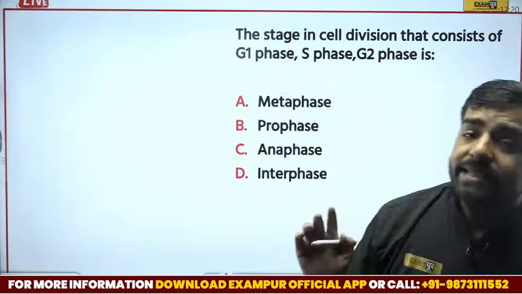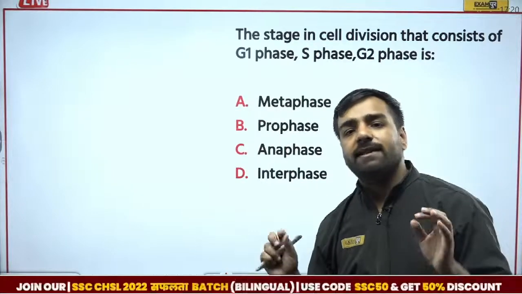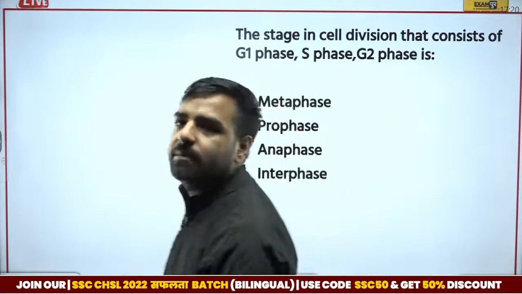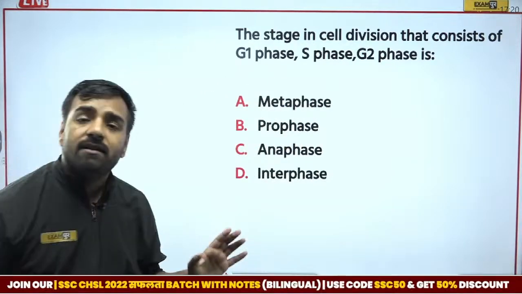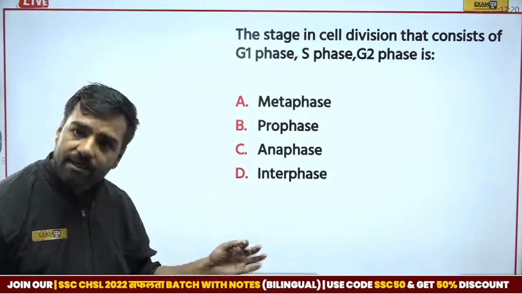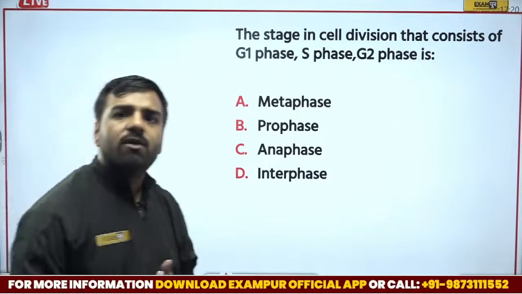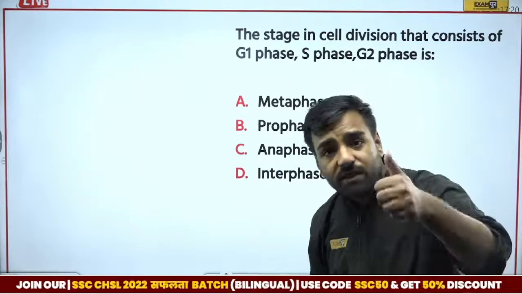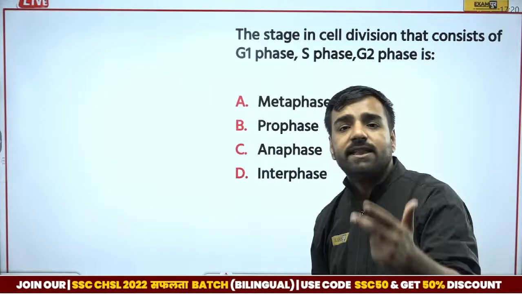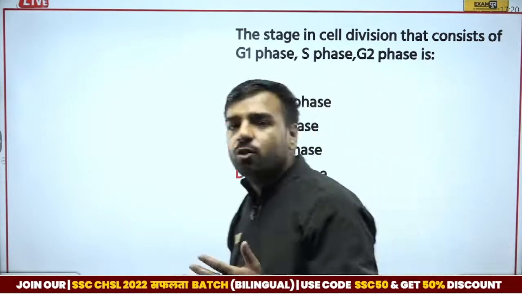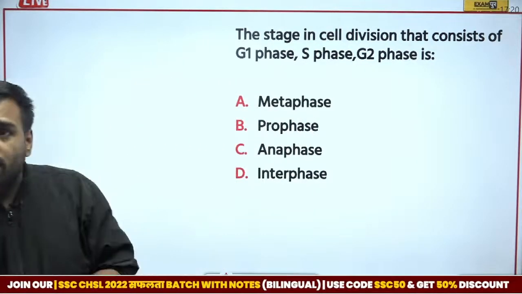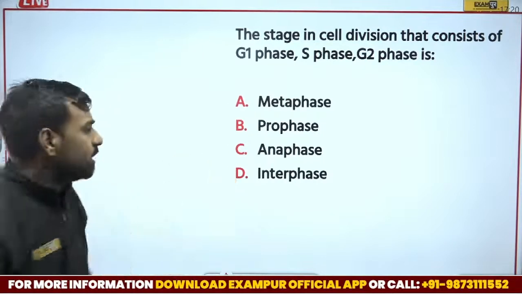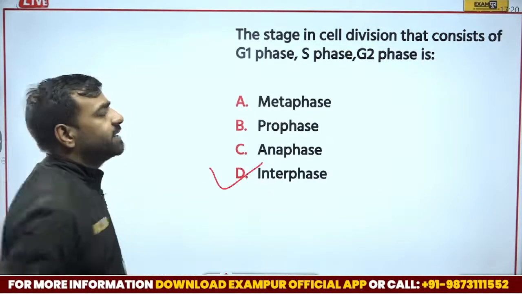Remember, this is the longest phase. It is asked in the examination. In one way or another, we must be prepared for all the questions which can be asked. For CHSL, this point is already asked. Please remember what I was talking about. If someone asks you the stage in cell division consisting of G1 phase, then S phase, G2 phase, where G denotes growth, right? It is the longest phase, and that is interphase, which is the correct answer. Here, option D, interphase, is the correct answer.